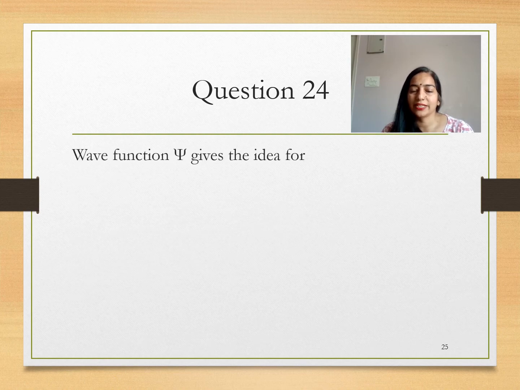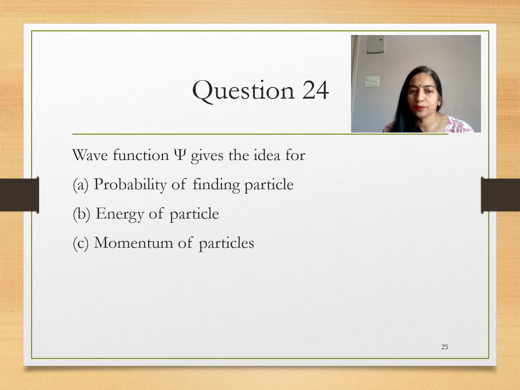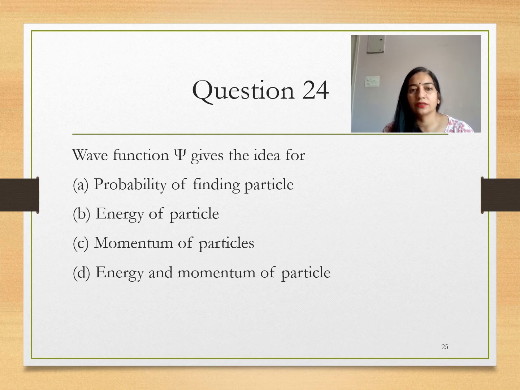Wave function psi gives the idea of probability of finding the particle, energy of the particle, momentum of the particle, energy and momentum of the particle. So Born gave the significance that psi gives the idea of probability of finding the particle.